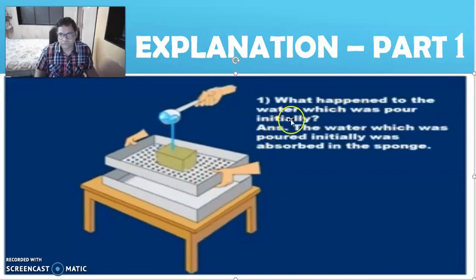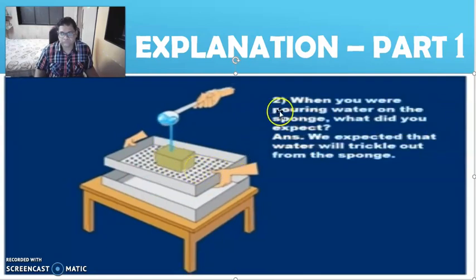What happened to the water which was poured initially? Answer. The water which was poured initially was absorbed in the sponge. When you were pouring water on the sponge, what did you expect? Answer. We expected that water will trickle out from the sponge. Trickle out means flowing out.